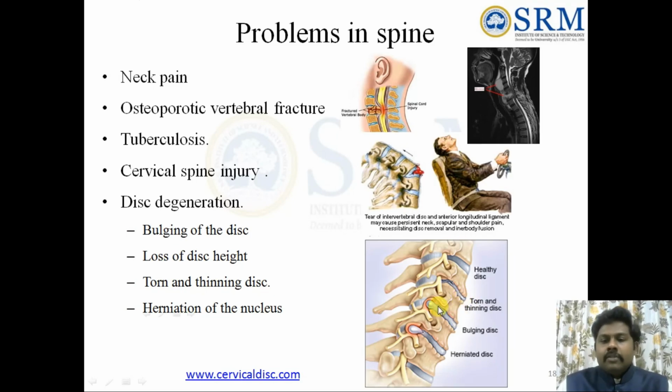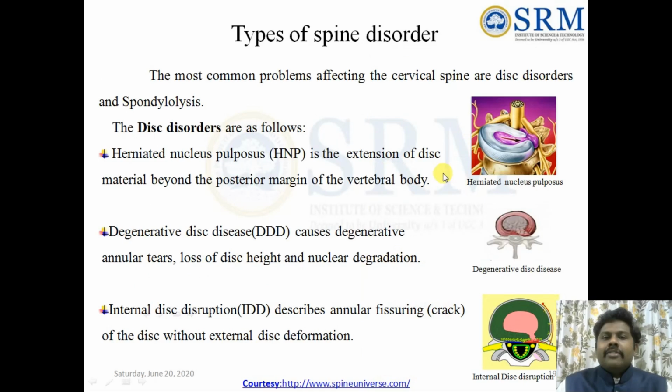Next, which I told you earlier, is the bulging of the disc. This bulge will go inside and it will affect the entire structure. Next is the herniated nucleus. As I told, the nucleus also may go for a failure. That is called a herniated disc problem. So these are the common problems which take place. Sometimes it may also go for a tear in the ligament. Suppose it is going for more motion, it may go for a failure.